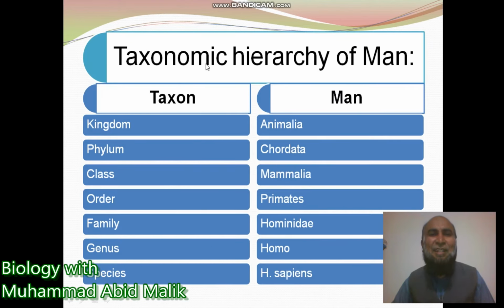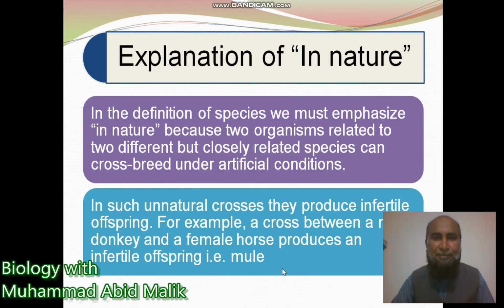So we are trying to understand the taxonomic hierarchy of man. Now we are considering only the taxonomic hierarchy of man. Man belongs to kingdom Animalia, phylum Chordata, class Mammalia, order Primates, family Hominidae, genus Homo, and in the end, species Homo sapiens. So man belongs to Animalia, Chordata, Mammalia, Primates, Hominidae, Homo, and Homo sapiens.